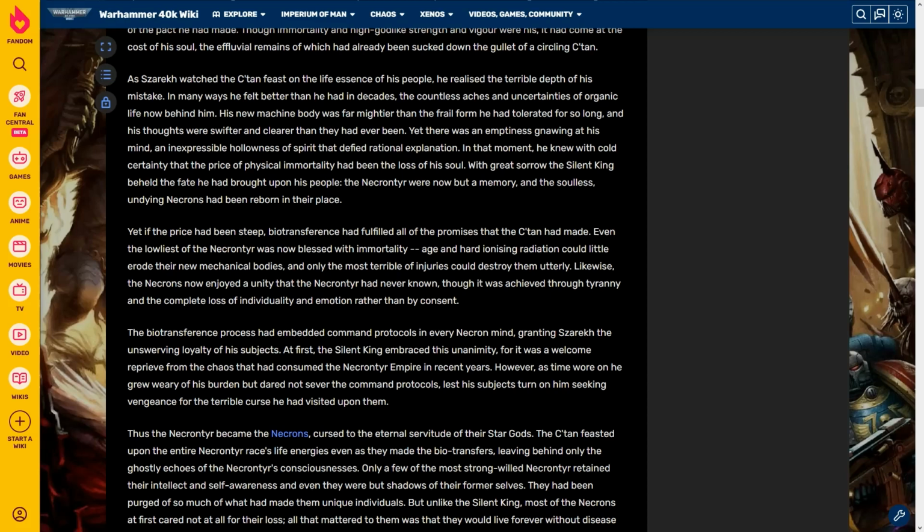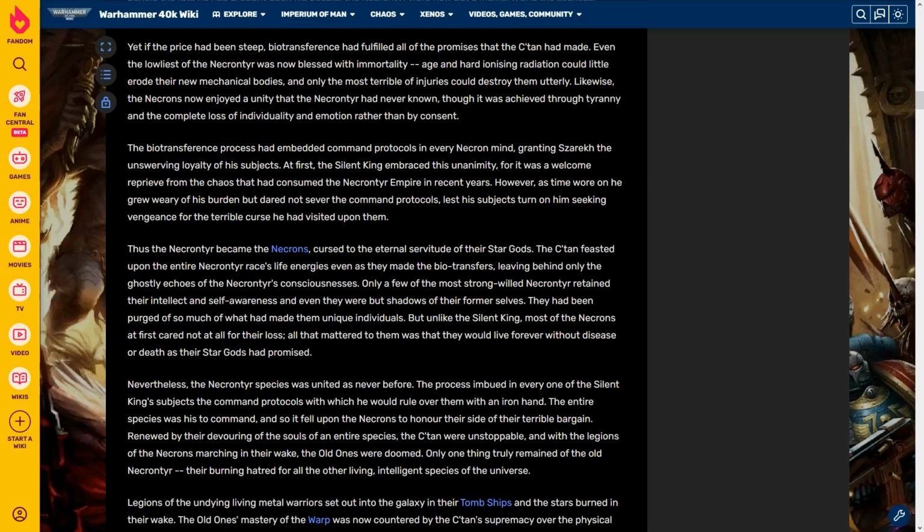Age and hard ionizing radiation could little erode their new mechanical bodies, and only the most terrible of injuries could destroy them utterly. Likewise, the Necrons now enjoyed a unity that the Necrontyr had never known, though it was achieved through tyranny and the complete loss of individuality and emotion rather than by consent. The biotransference process had embedded command protocols in every Necron mind, granting the Silent King the unswerving loyalty of his subjects. At first, the Silent King embraced this unanimity.